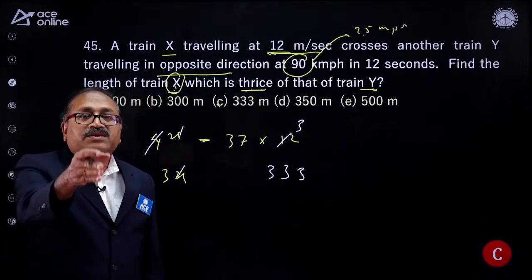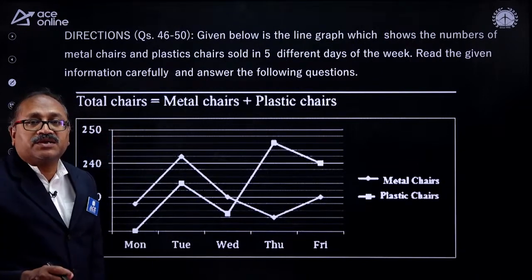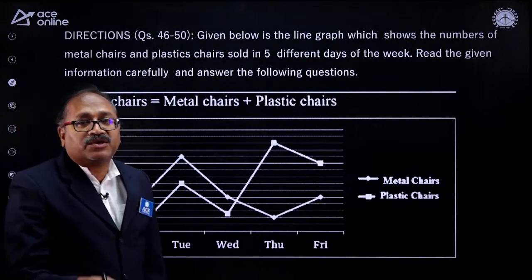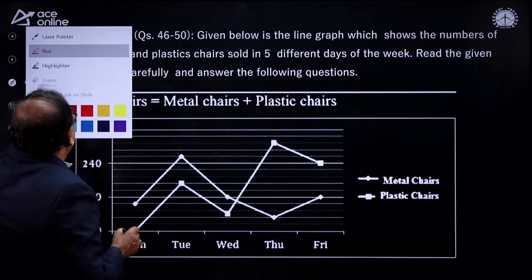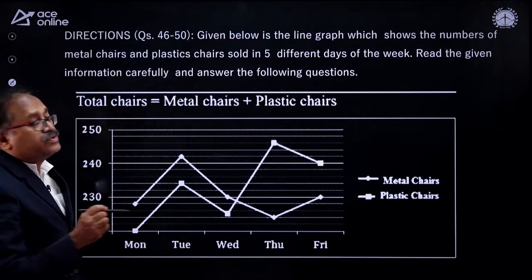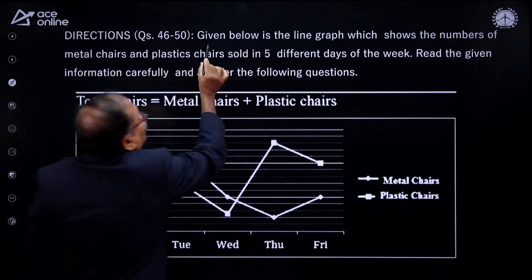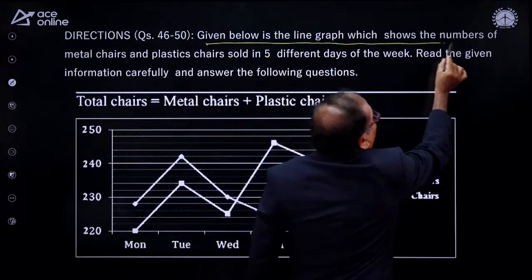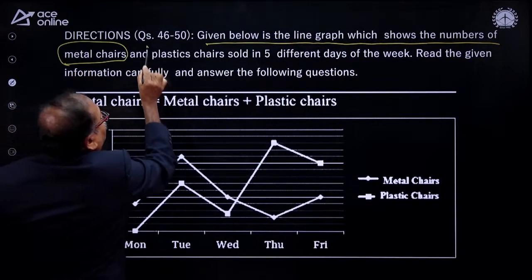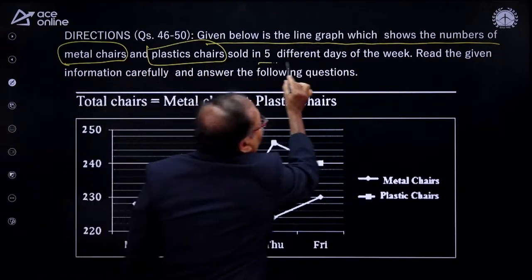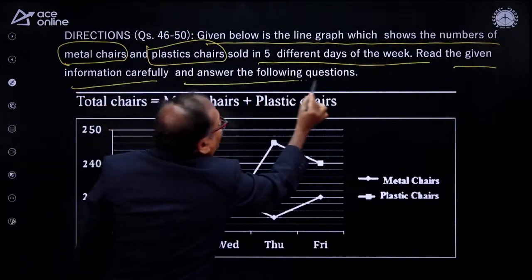Well done. So the next question on the board is here. Let's move on. This is about data interpretation. Now, no examination is there without data interpretation in present day competitive exams. So what is this data? Sometimes we need to discuss this too, sir. I am just taking the RBI previous paper. Given that the line graph shows the number of metal chairs and plastic chairs sold in 5 different weeks. Read the information carefully and answer the question.